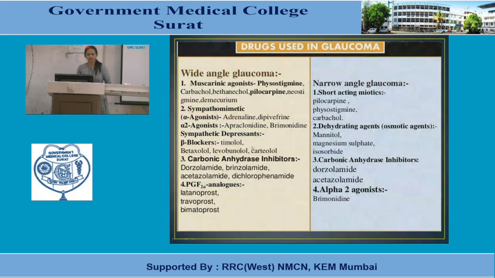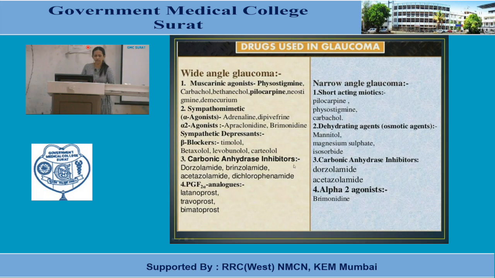Then sympathetic depressants, or blockers. Beta blockers: timolol, which is a non-selective beta blocker; betaxolol, which is a selective beta 1 blocker; levobunolol, carteolol and metipranolol are the other non-selective beta blockers. You can remember betaxolol and levobetaxolol; these two are the selective or cardioselective beta blockers.